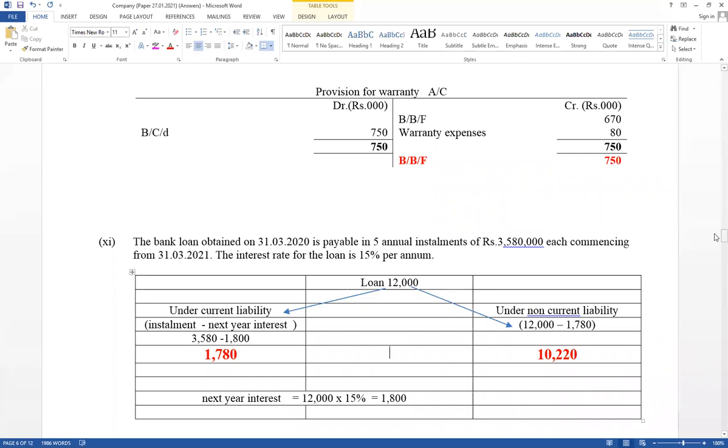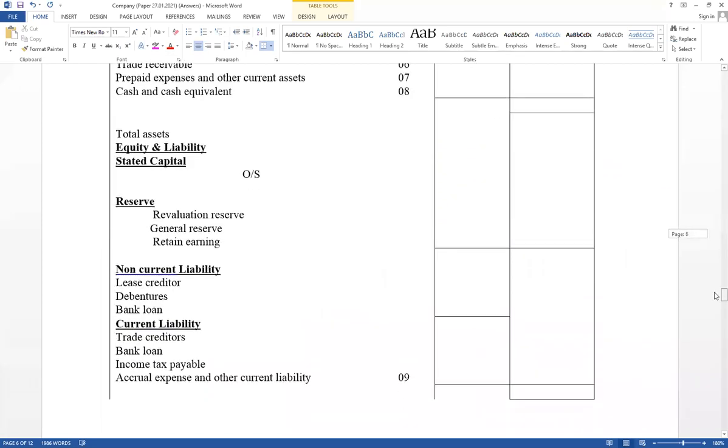Right now, record in the financial position as a bank loan under non-current liability 10,220, and under current liability as a bank loan 1,780. Total value equals 12,000. Therefore, this is the way you disclose the loan. Lease is not available, debentures not available. Only a bank loan is available. Right.